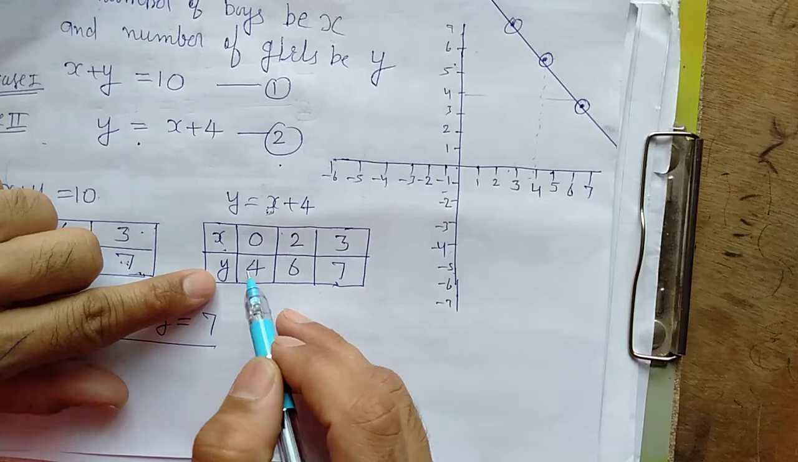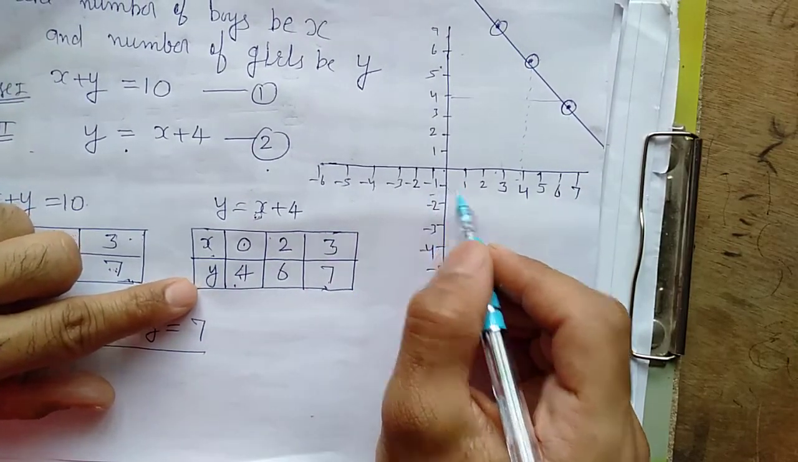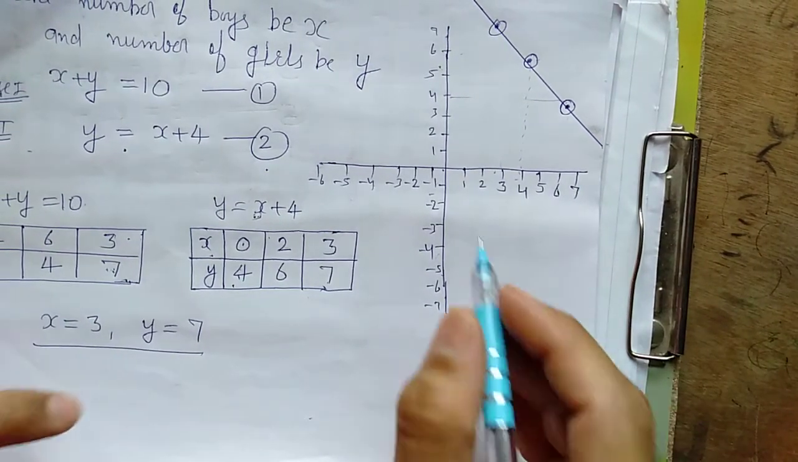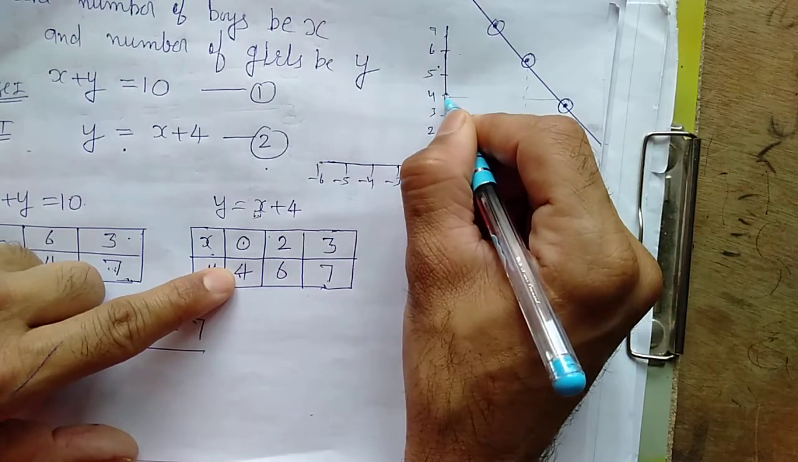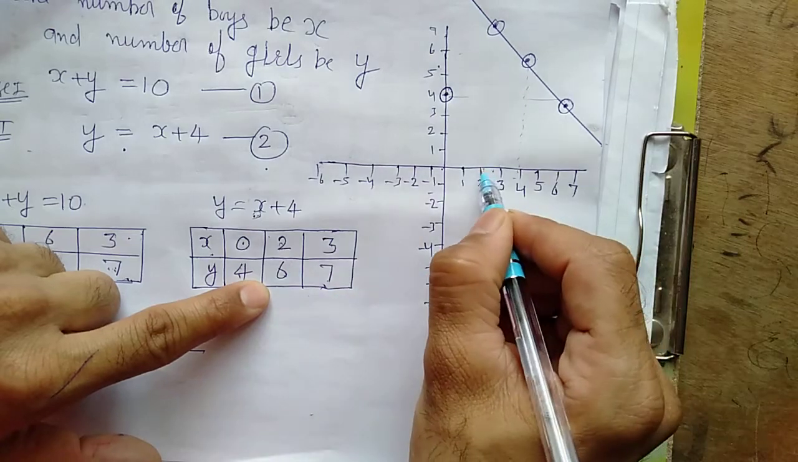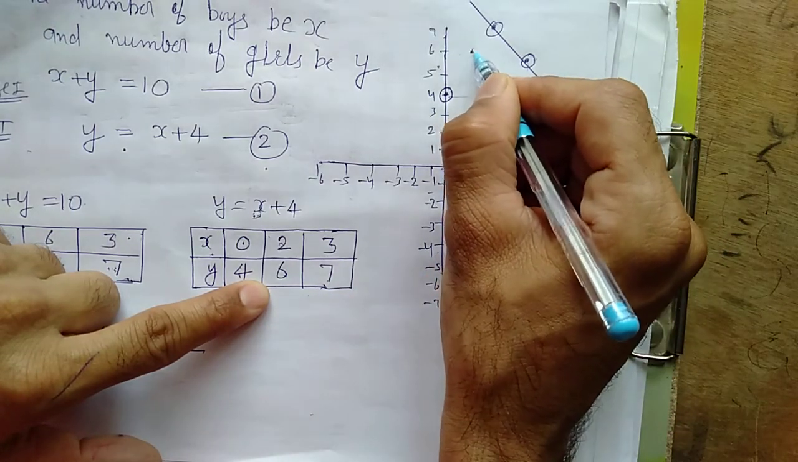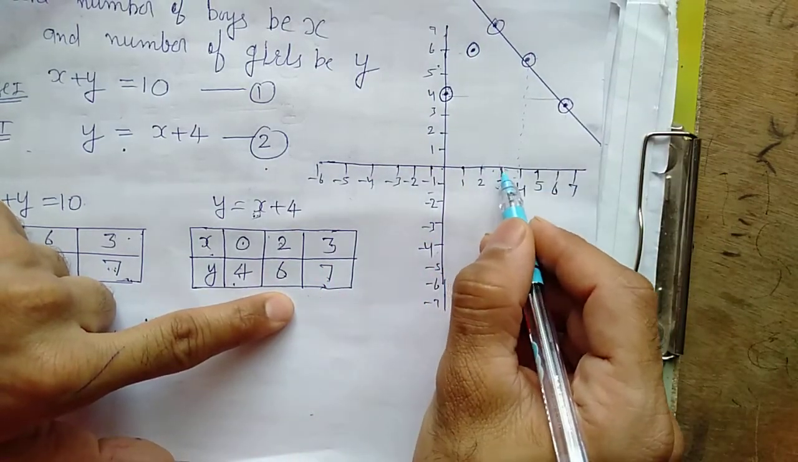Now see, 0 and 4. X is 0 and y is 4. So this is 0. X is 0 here and y is 4. So 1, 2, 3, 4, it is here. First point, 2 and 6. This is 2 and this one is 6. Second point, this one, 3 and 7. This is 3 and 7.